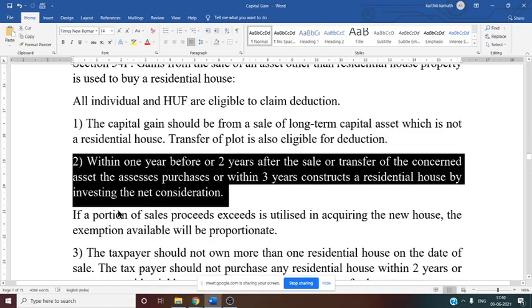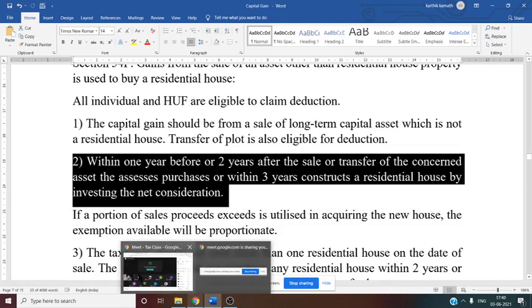Then within 1 year before or 2 years after the sale or transfer of the concerned asset, the assessee purchases, or within 3 years constructs, a residential house by investing the net consideration. This rule you have to remember, because it is very important. Every exemption section has this rule. Within 1 year before or 2 years after the date of sale he should purchase a house, or else within 3 years after the date of sale he should construct the house by investing the net consideration.